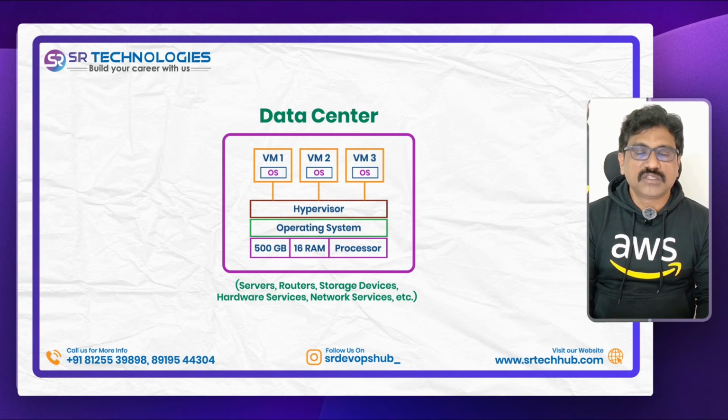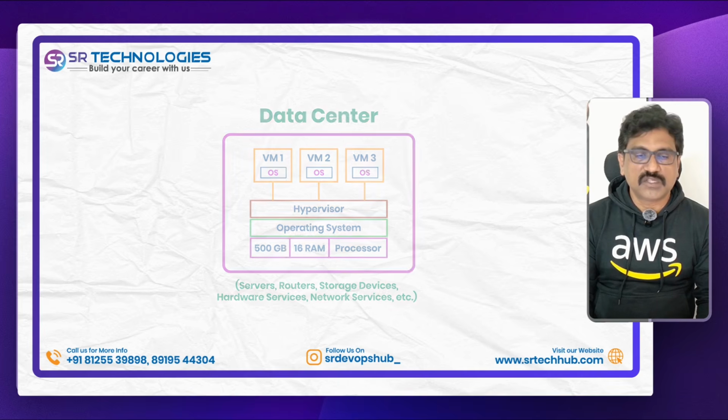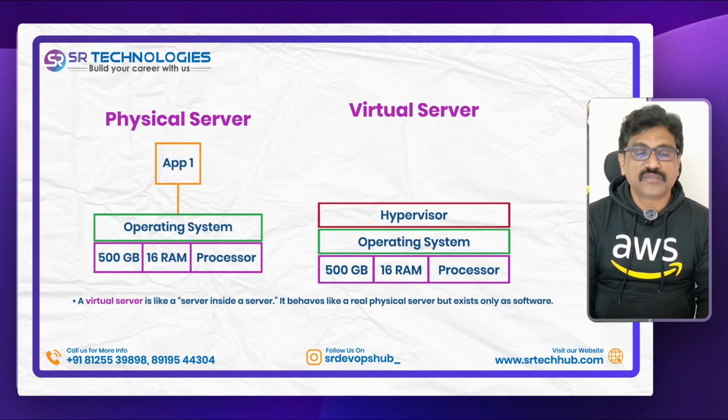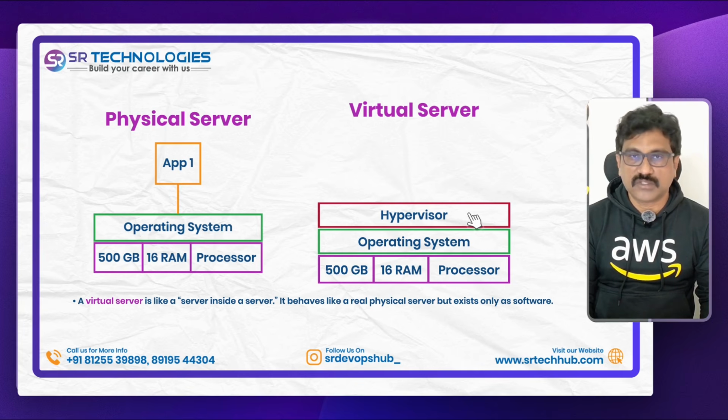To overcome these disadvantages, to overcome these challenges, the virtualization concept came into the picture. What we do in the virtualization concept is, on top of this physical server, we install one kind of hypervisor. By using this virtualization concept, by using this hypervisor, we can create multiple virtual servers. Virtual servers means they are not present physically, but we can do whatever we do in the physical servers. We can perform all the tasks in virtual servers also.